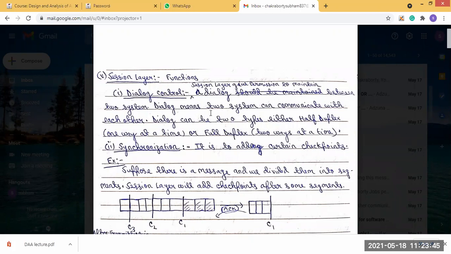It is to allow certain checkpoints. Suppose we are sending some data, a message. We divide it into segments.